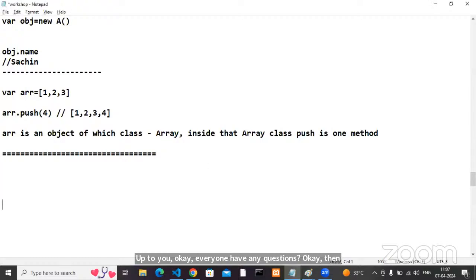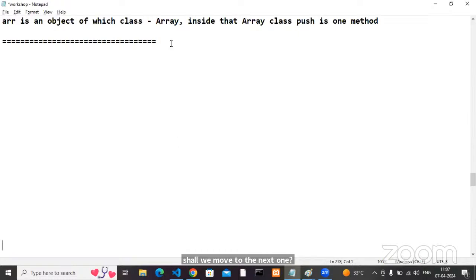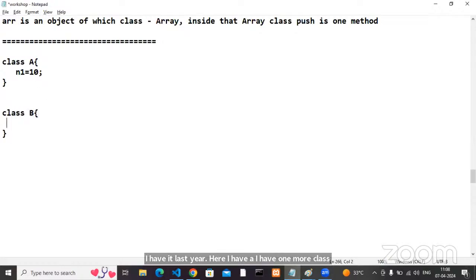Okay, can I write some piece of code? Inheritance. I have a class A. Here I have a member n1. I have one more class, B. Here I have a member n2 equals 20, and a sum method. You can tell me the answer: console.log(this.n1 + this.n2).